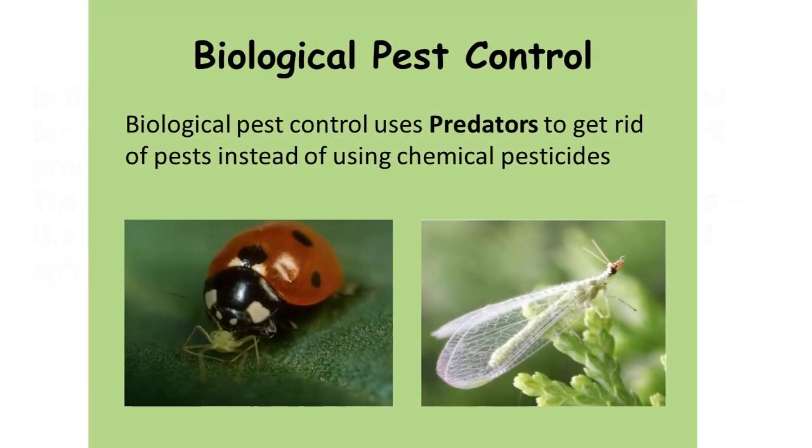As you can see, biological pest control uses predators to get rid of pests instead of chemical pesticides. I'm highlighting the word predator because I don't think you have an idea about what a predator is. Predators are animals which feed upon their prey or smaller animals to maintain their life cycle. Like in the diagram, the ladybird is capable of feeding on the aphid. So in a natural way, the food chain is also balanced without the use of any chemicals or pesticides.